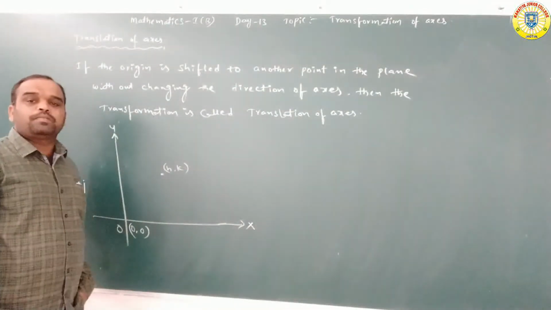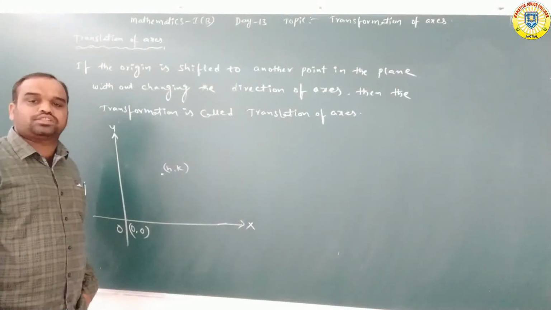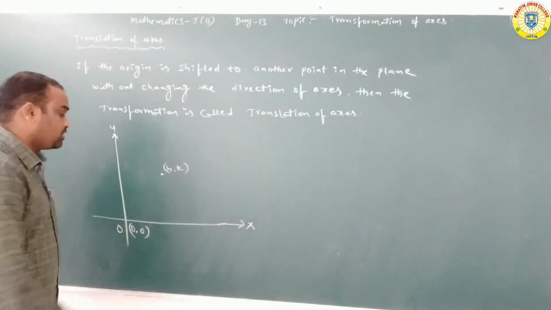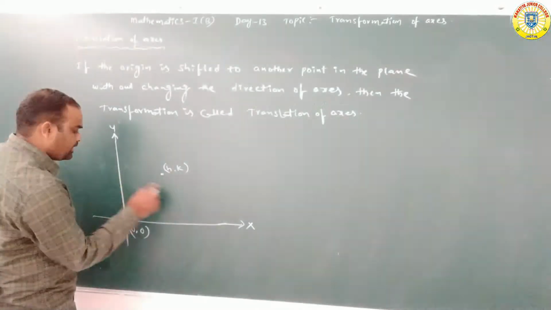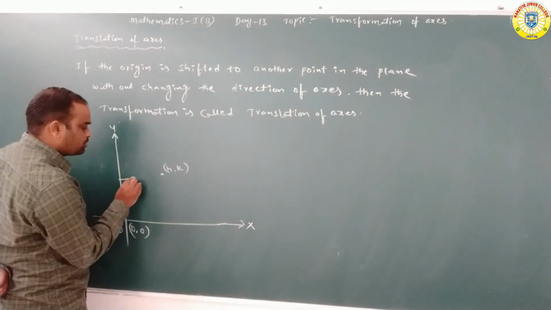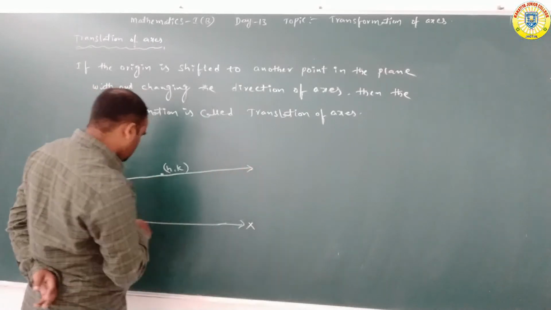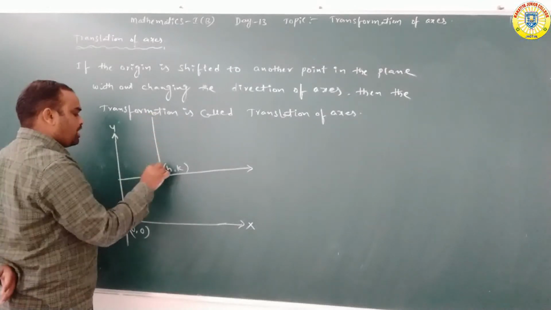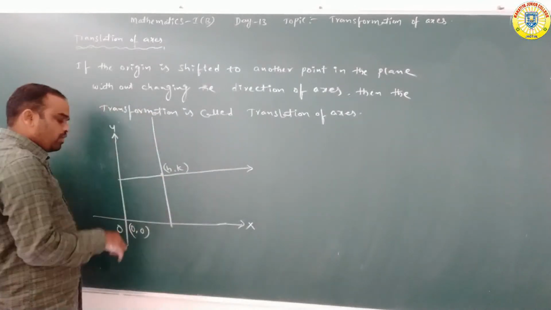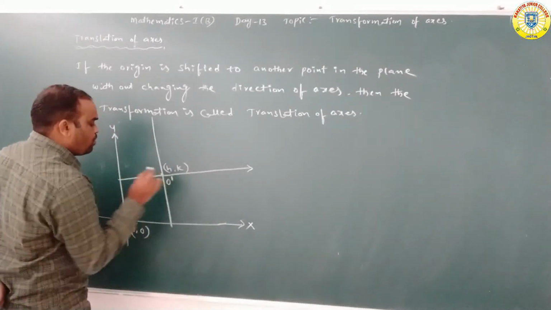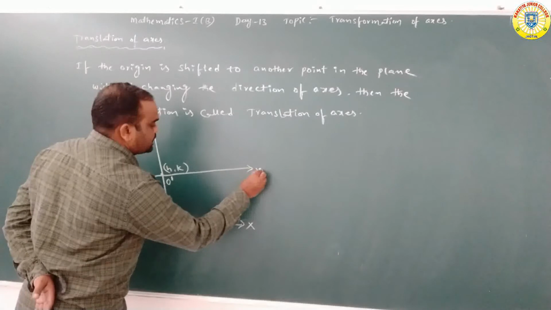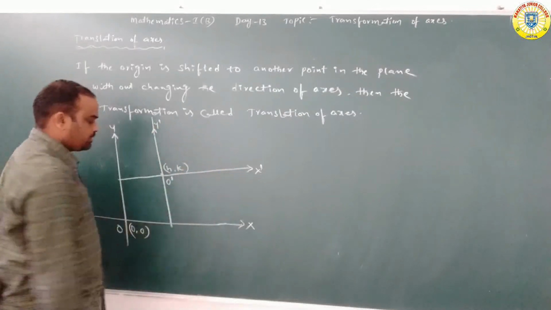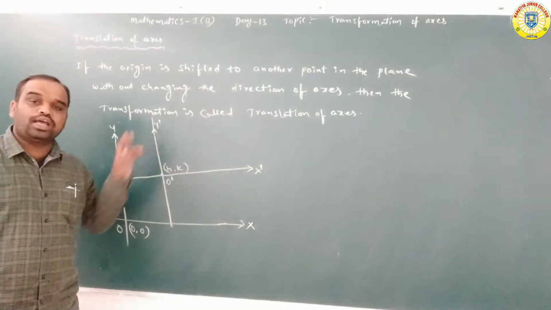How to define the origin? The intersecting point of the x-axis and y-axis. So the origin is shifted to this point. That's why we first draw the x-axis and y-axis. Here we draw a new x-axis that is parallel to OX, and a new y-axis that is parallel to OY. The new origin is O dash. The new x-axis is O dash x dash, and the new y-axis is O dash y dash.